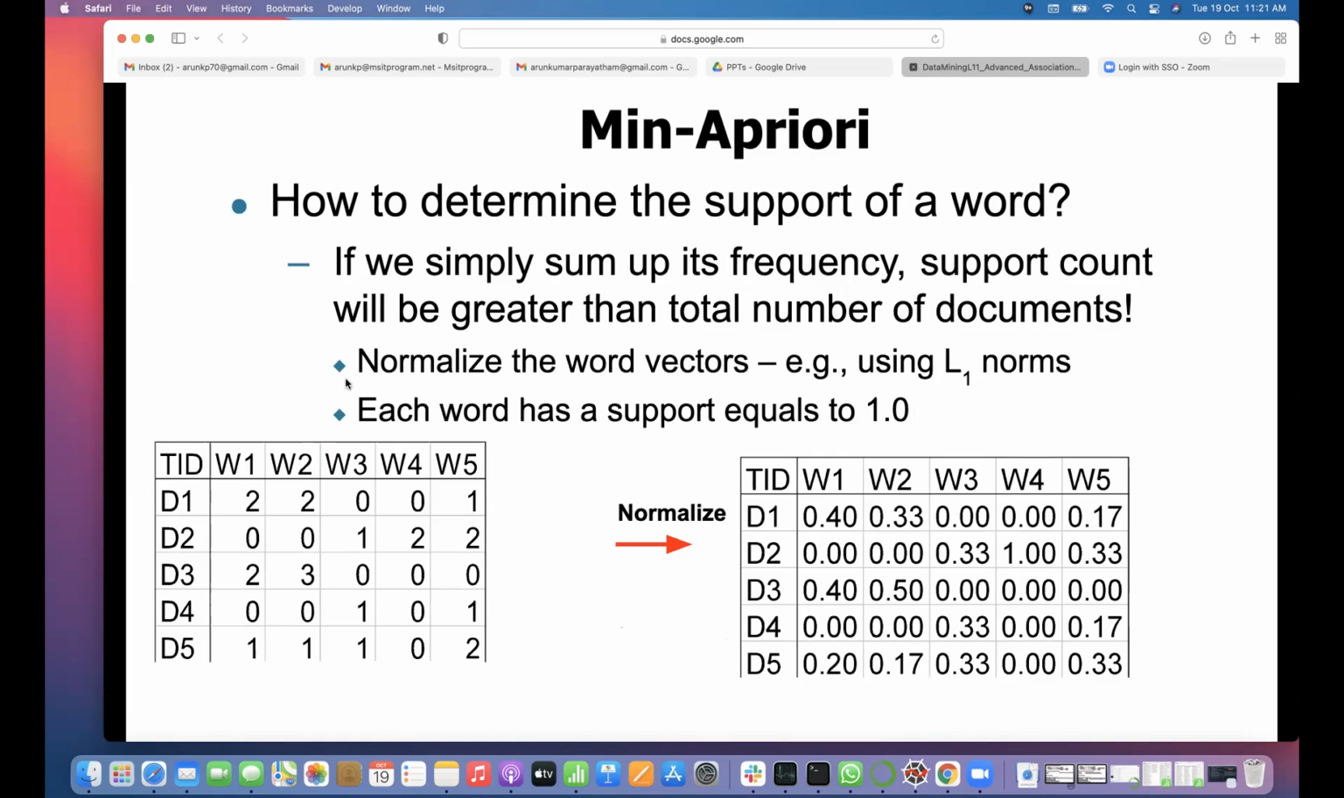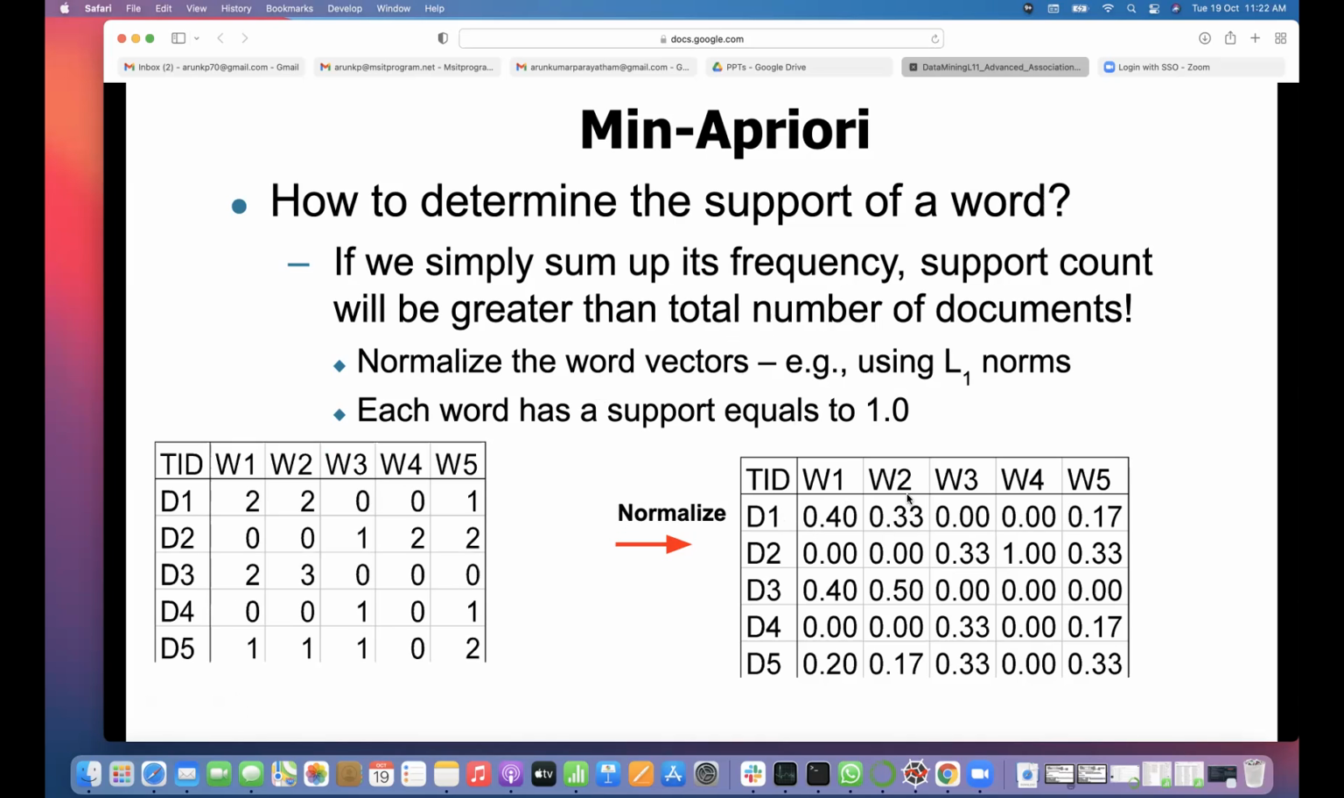So how many times will the word come? If we simply sum up its frequency, the support count will be greater than the total number of documents. So normalize the word vectors, for example using L1 norms. Different packages and types of normalization are there: standard scaler, normalizing with L1 norm, normalizing with L2 norm. L1 norm is nothing but when you add up, the whole thing should be equal to 1.